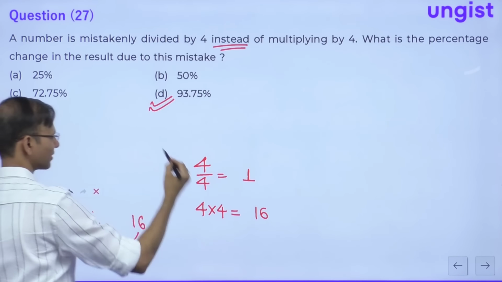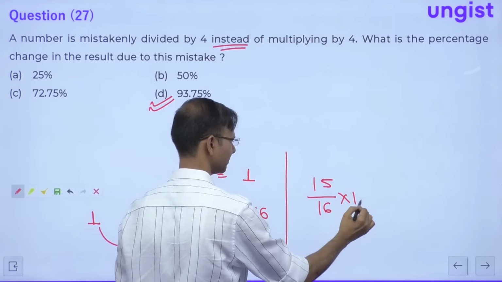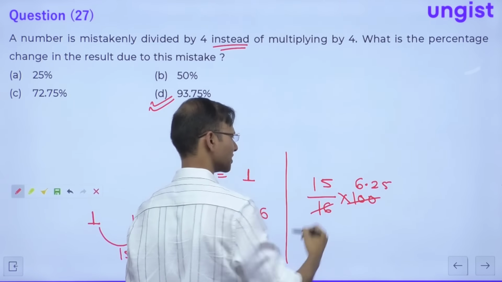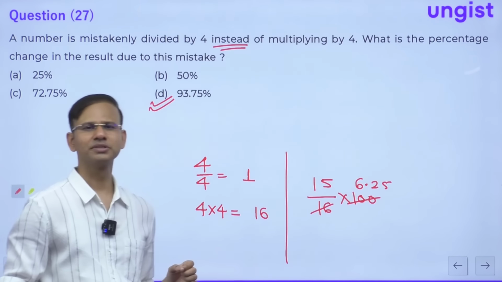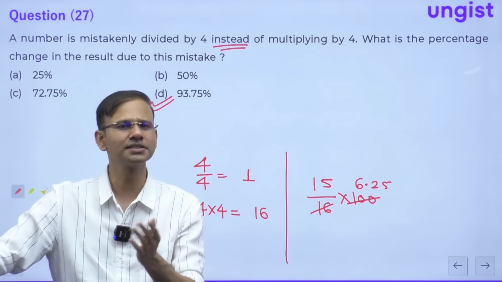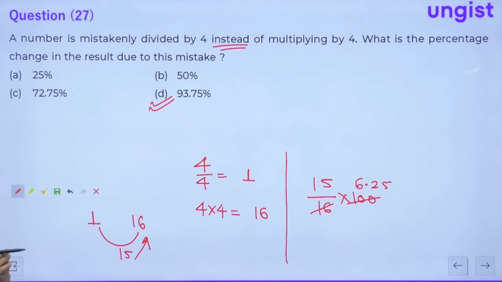Or let me show you also. This is 15 by 16 into 100. So this is 6.25. So 15 into 6.25. So guys, actually 16 into 6.25 is 100. So 15 into 6.25 will be 100 minus 6.25, right? So that is 93.75. So option D is the right answer.